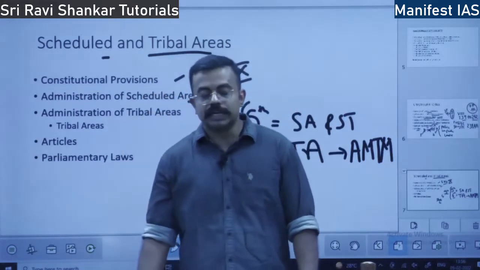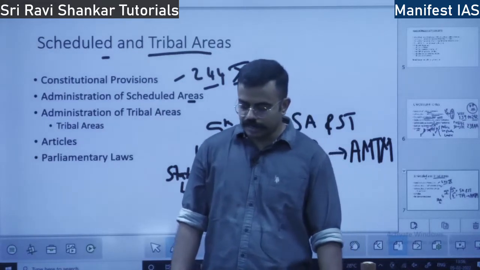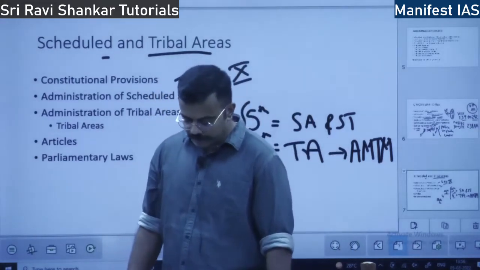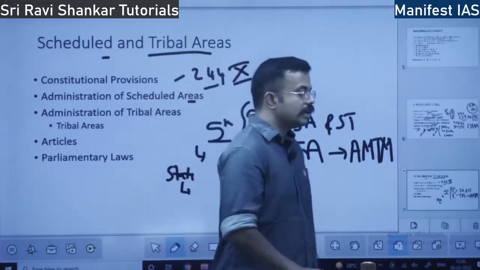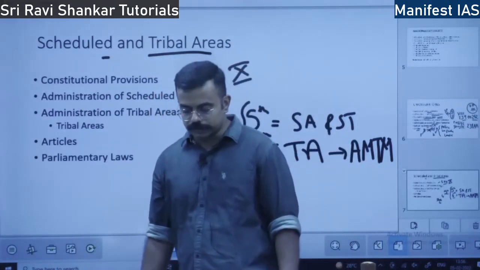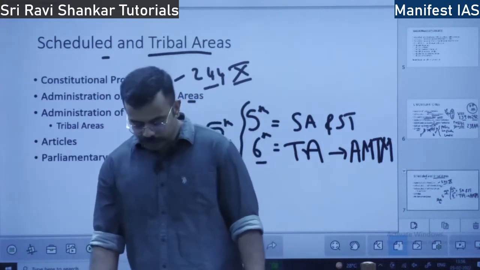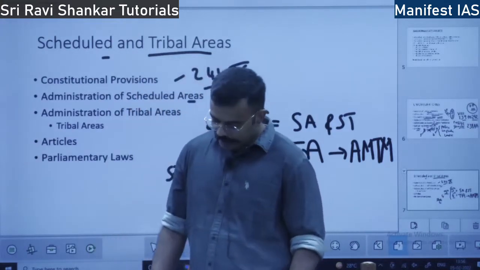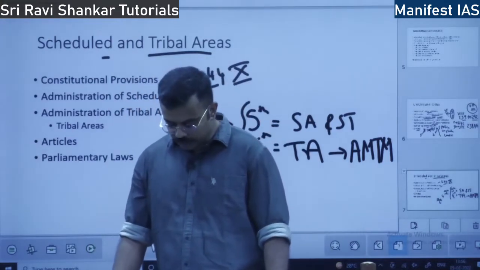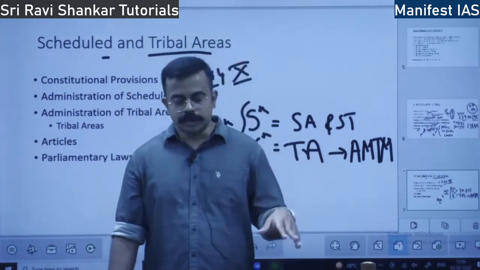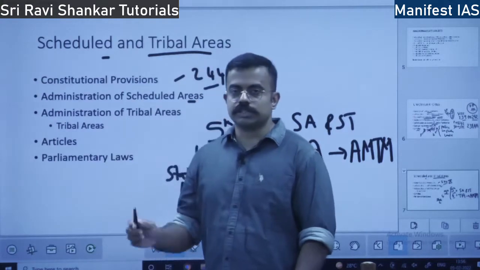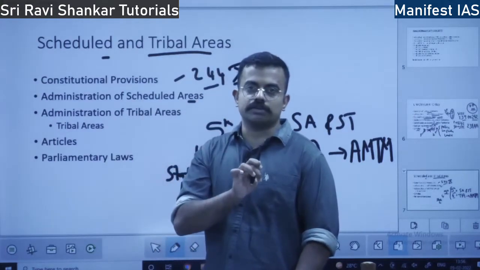He has to submit a report to the president annually regarding the administration of such areas. Also, these scheduled areas have a tribal advisory council. Each state having a scheduled area has to establish a tribal advisory council. It consists of how many members? It consists of 20 members.